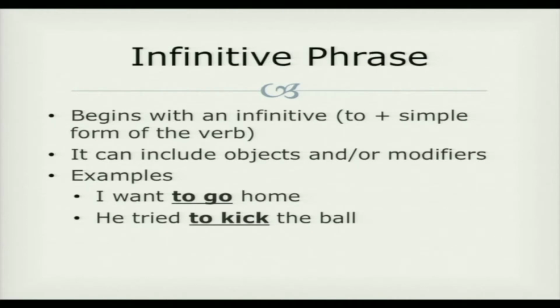That's the form of the verb that is to plus the simple form of the verb. It can include objects or modifiers. So for example, I want to go home. He tried to kick the ball. The infinitive phrases in these examples are to go and to kick. Notice you have the form to and the uninflected form of the verb.